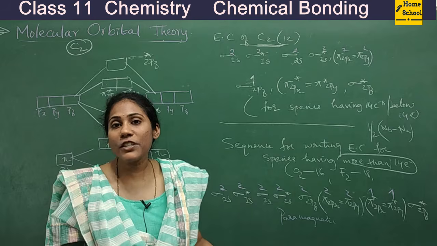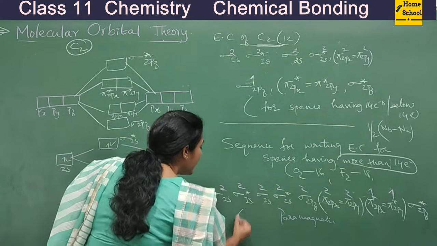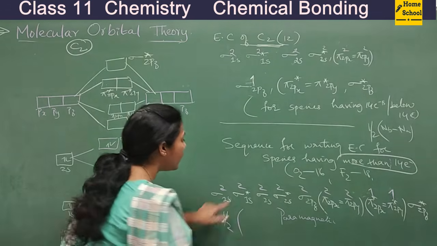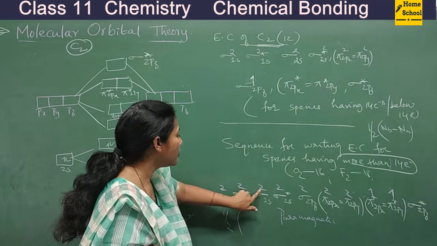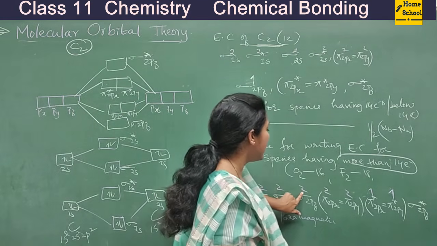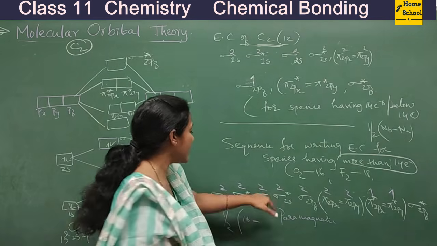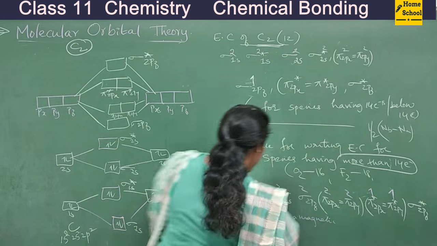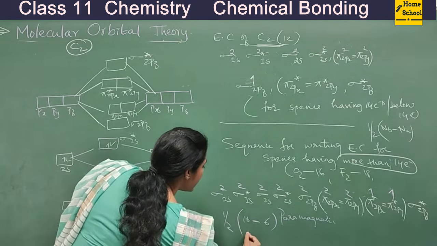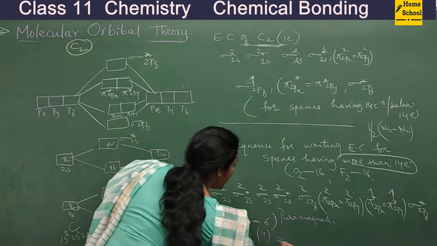Okay, or they'll ask you to calculate bond order in O2. Okay, so how would you calculate? Half into number of electrons in bonding molecular orbitals. How many? 2, 2, 4, 5, 6, 7, 8, 9, 10, right? 10. Number of electrons in antibonding: 2, 2, 4, 5, 6, right? So it is half into 10 minus 6, it is 4, you will get 2.